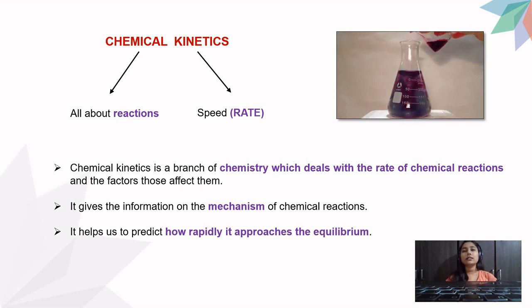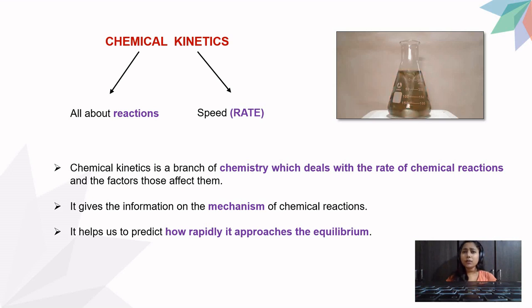Chemical kinetics is nothing but the branch of chemistry which deals with the rate of the chemical reactions and the factors those affected. Now, how it deals with the rate of the chemical reactions? It deals only and only that how fast the reaction proceeds. If the reaction is not going fast, then we will make it fast. Okay. Second, it gives the information about the chemical changes.